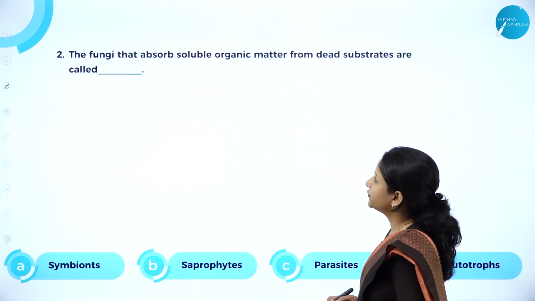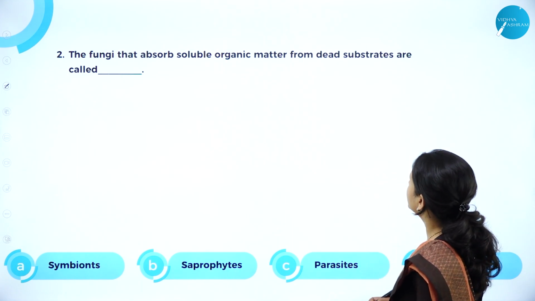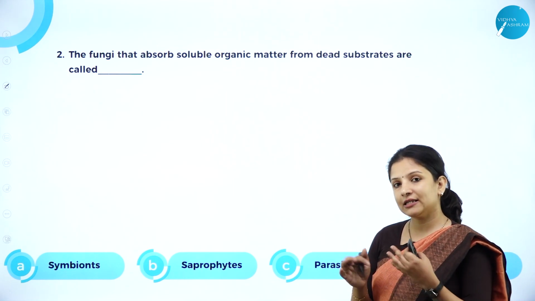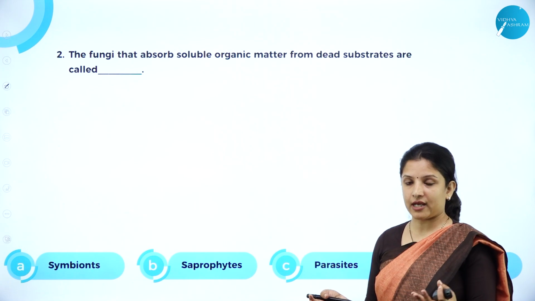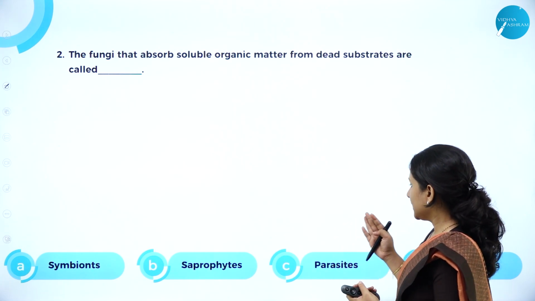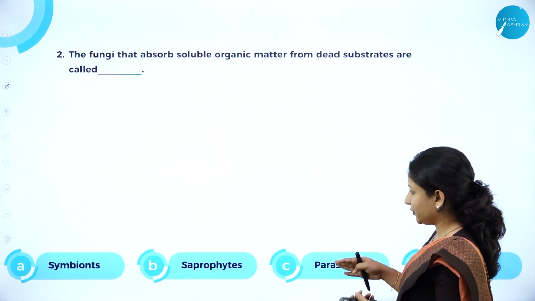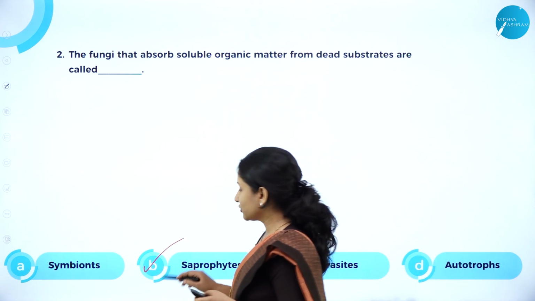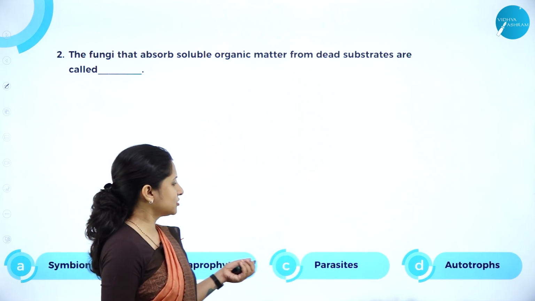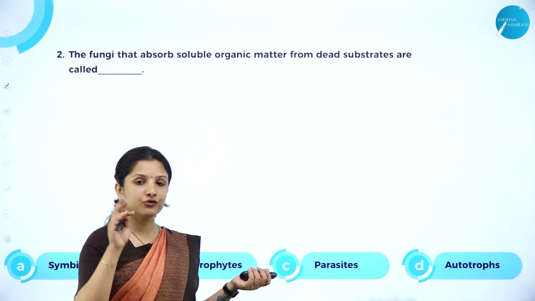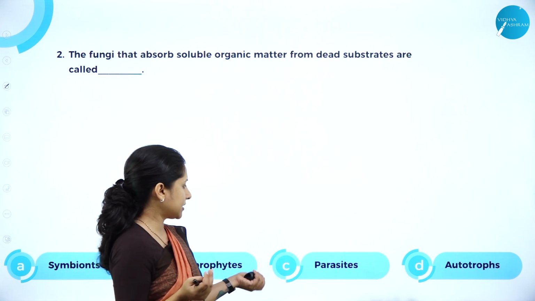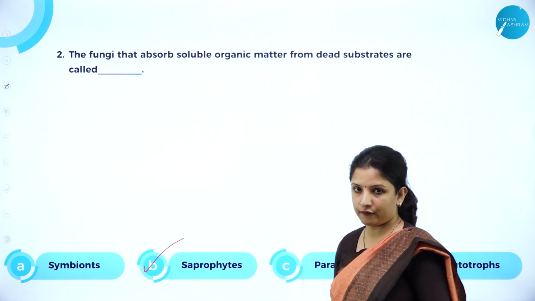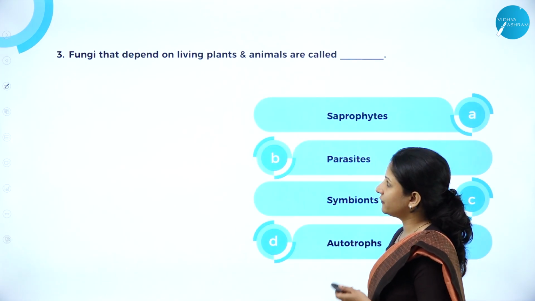Next, the fungi that absorb soluble organic matter from dead substrates are called. Is it symbionts? No. Symbionts are the ones that live with mutual understanding with other organisms. So not the answer. Is it saprophytes? Yes, because saprophytes are the ones that grow on dead and decaying organic matter. So this is the right answer. Parasites, no, because parasites grow on live hosts. Autotrophs are capable of synthesizing their own food. So the right answer here is saprophytes.